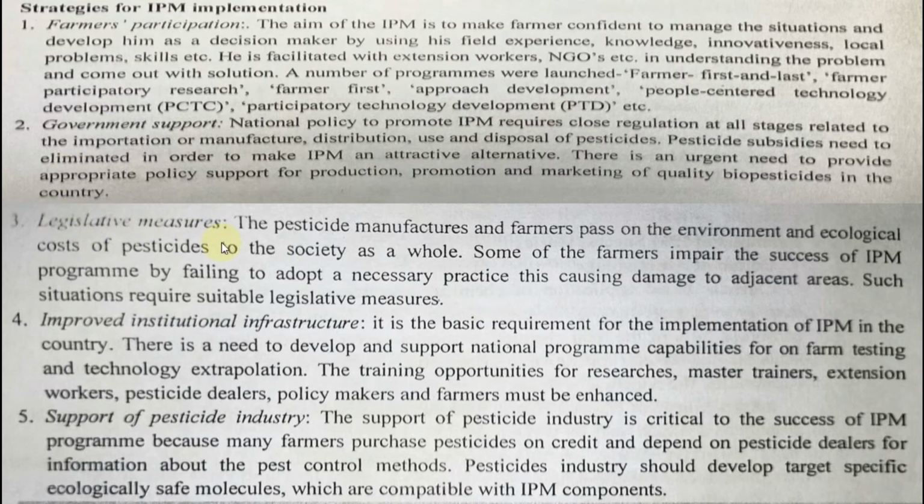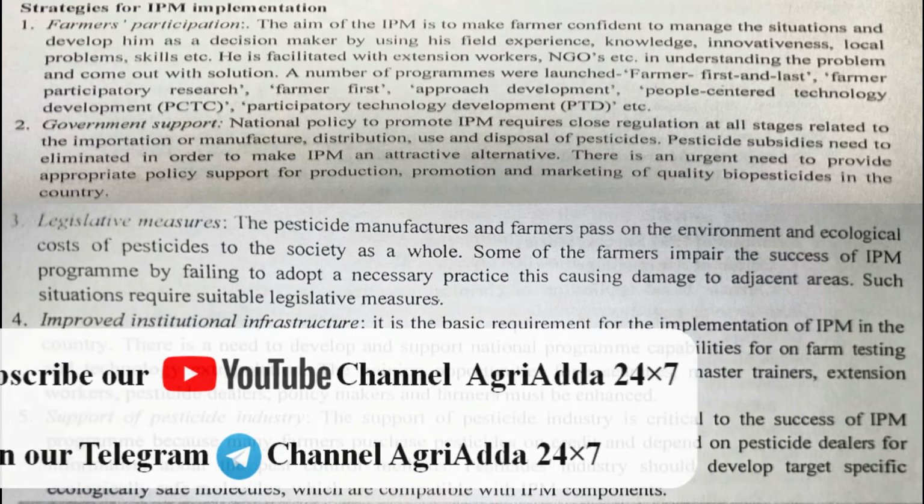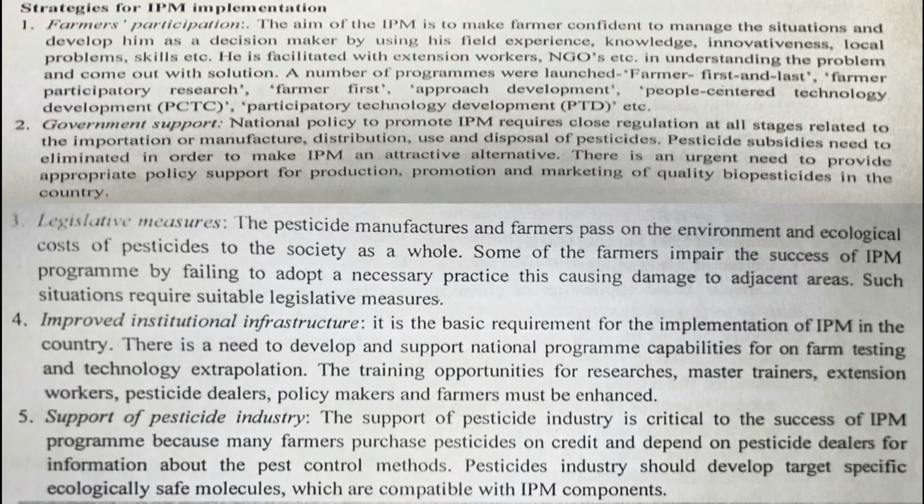Then legislative measure, what is that? Suppose there are two fields. One farmer is adopting, suppose, trichocard, and one farmer is applying chemicals. Now what will happen? Due to the application of chemicals in the non-IPM field, the IPM field will be affected. The IPM field will be affected, yes or no? So this is what a legislative measure is. One is applying IPM, one is not applying IPM. But with the use of normal pesticide, what happened? Our natural enemies have been killed. So legislative measures must be there.